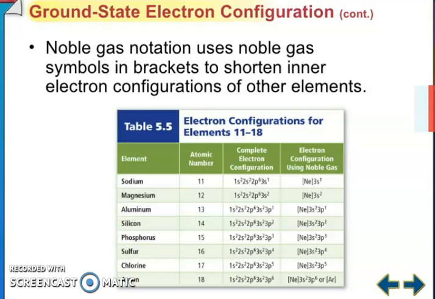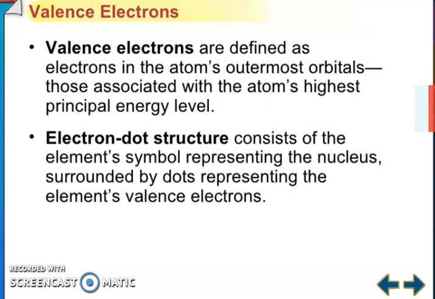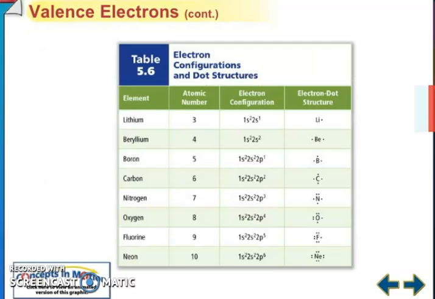Noble gas notation uses noble gas symbols in brackets to shorten the inner electronic configuration of an element. You can see for sodium you write neon and 3s1 and so on. The electron configuration for chromium, copper and several other elements reflects increased stability of half-filled and fully filled sets of s and d orbitals. So, what is the meaning of valence electron? Valence electrons are defined as electrons in an atom's outermost orbital, those associated with the atom's highest principal energy level. Electron dot structure, friends, if you represent electrons with dots, you can see lithium, beryllium, boron, carbon, 4 electrons like that.